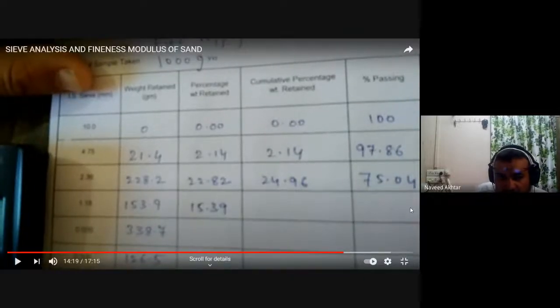So 100 minus 2.14 gives you 97.86% passing. Similarly, you have to do the calculation for all.